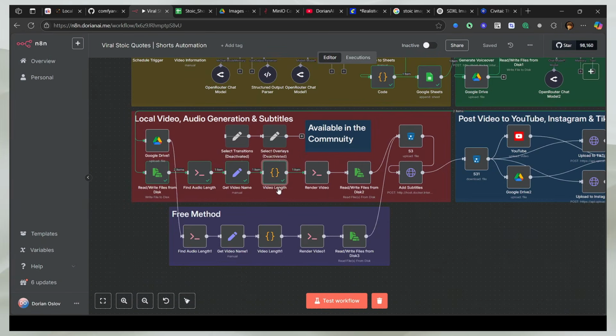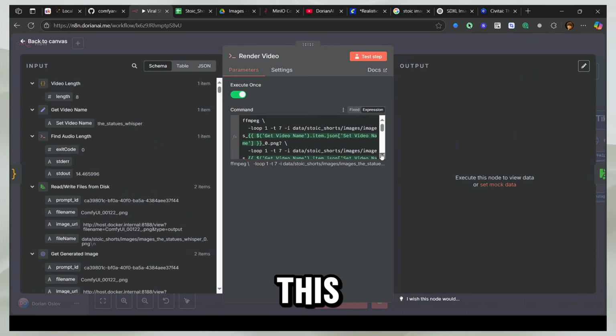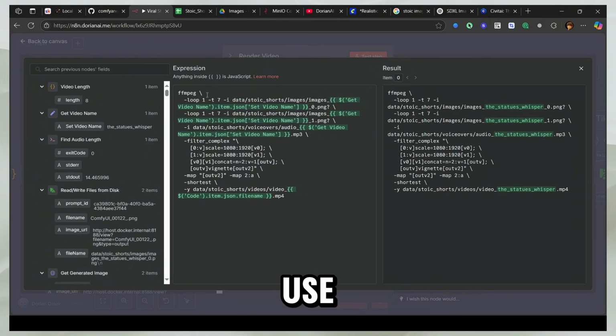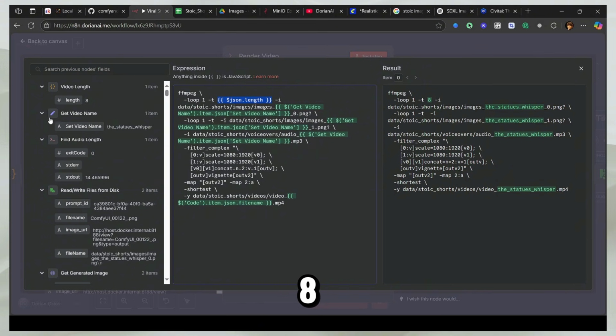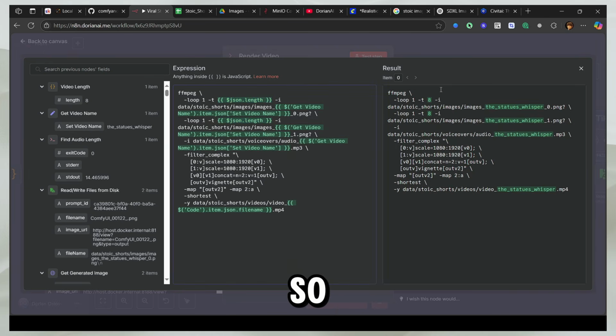That's perfect. So now what I'm going to do is render the video, and this is the command that renders it. We use ffmpeg. So we tell it that this is our whole loop, and it's going to take this many seconds, which it gets from length. And here you can see that I haven't added an exact second from here, so I'm going to remove it. I was testing something, so I added it here. So I'm going to add the length here, so you can see it's 8 now. But this is how it's supposed to be. Earlier I was testing it, so I removed it. Perfect. So now you say that you have to loop the first image for 8 seconds, and these are the images. This is the voiceover, and this is the video that it has to create.